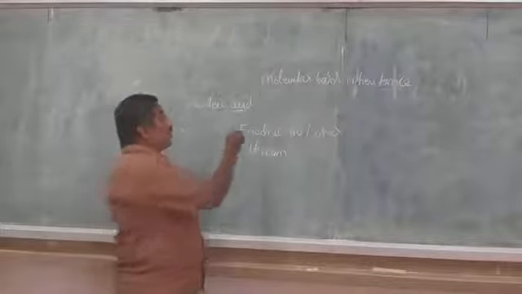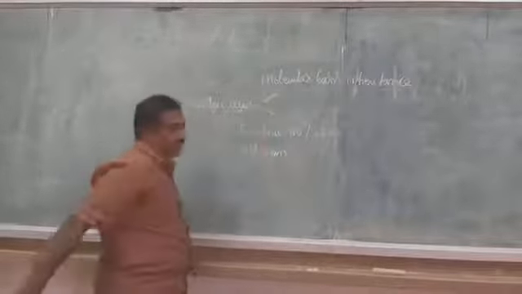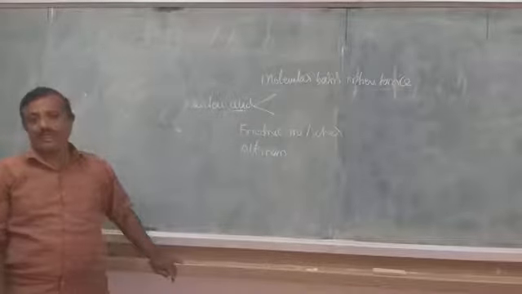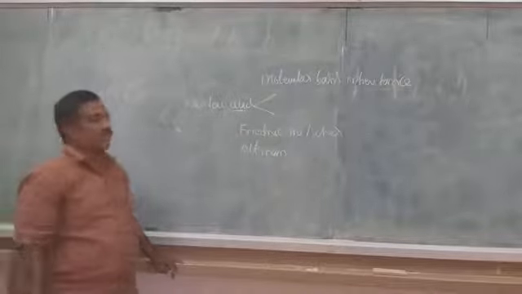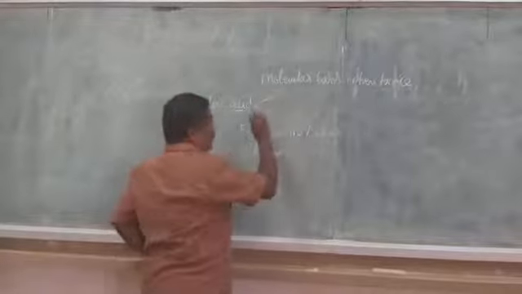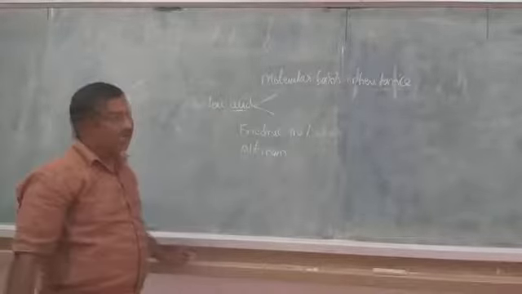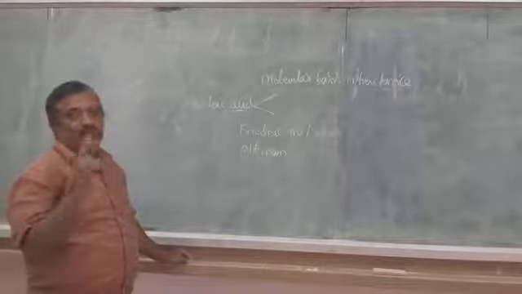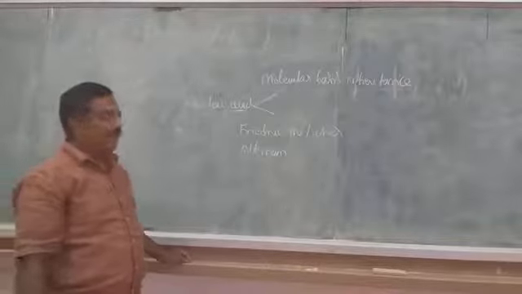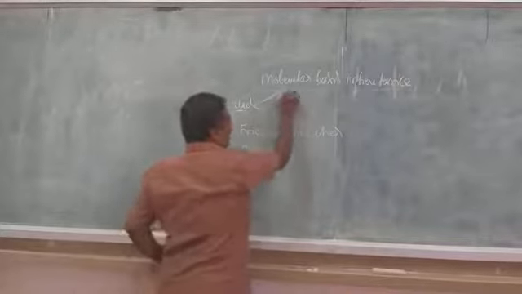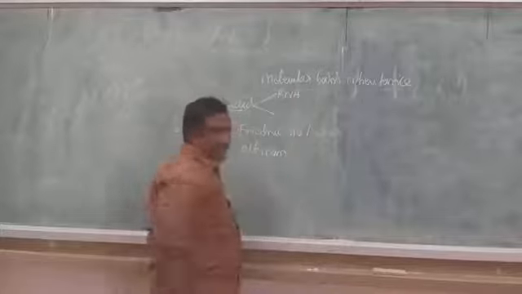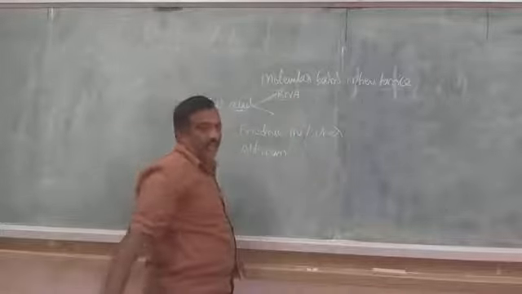There are two kinds of nucleic acid. On the basis of the sugar, nucleic acids are divided into two types. One is RNA, ribonucleic acid. It is made up of ribose sugar.